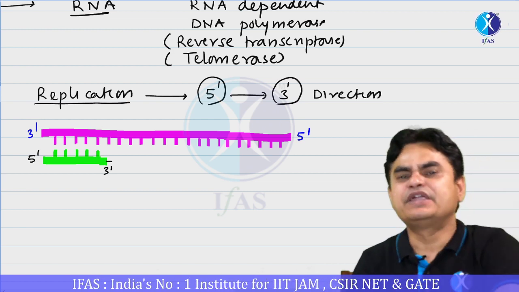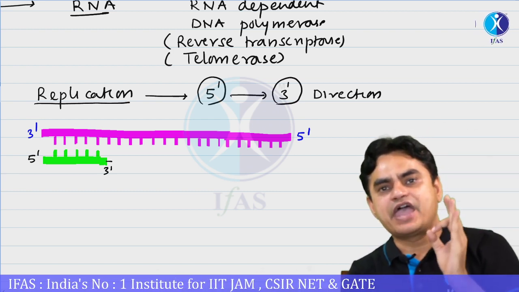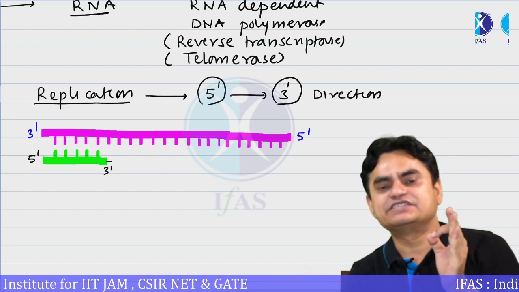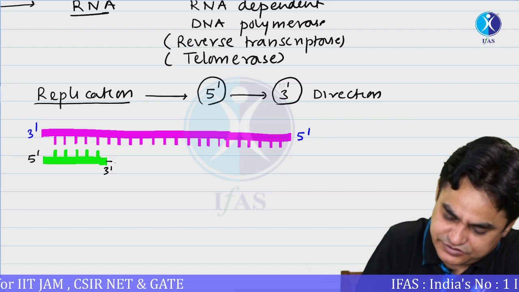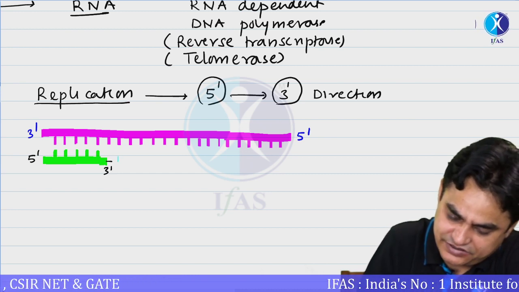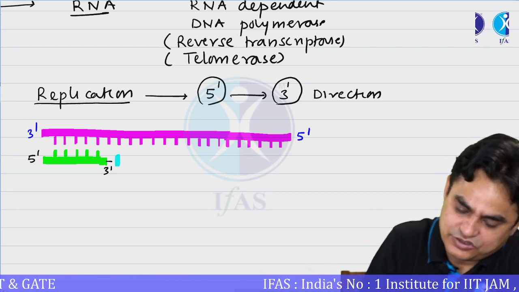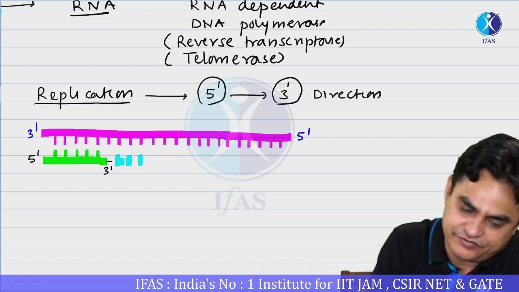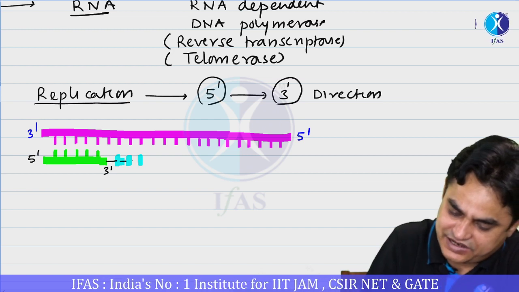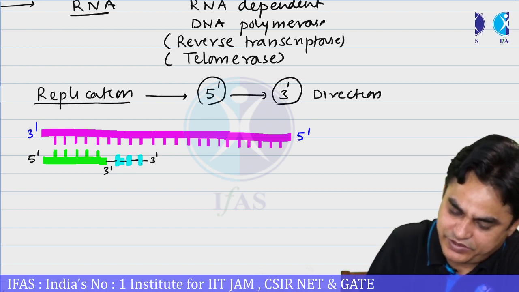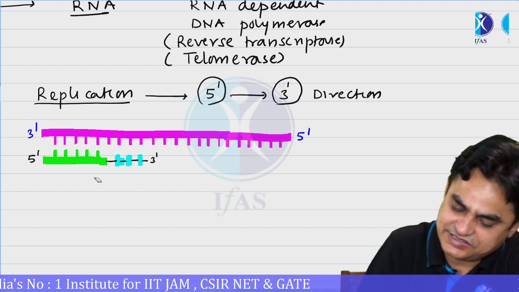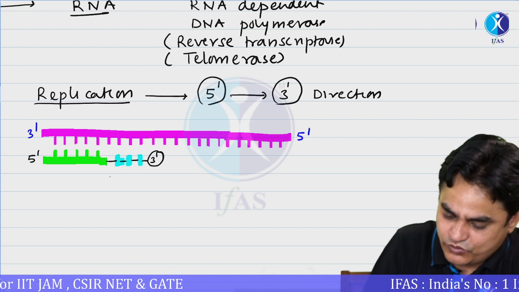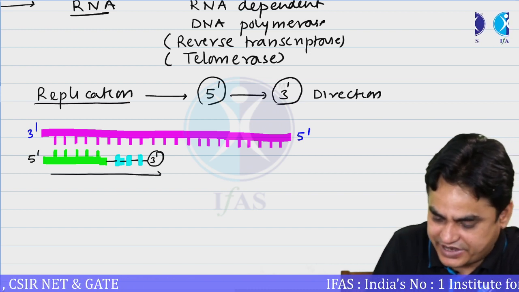The new nucleotides are added onto a 3' OH group of existing nucleotides. Means if some nucleotide is being added, it is being added over here. So again, its 5' end will get linked and 3' end would be free. So it will get linked and again 3' end would be free. So what we are saying is that replication is occurring in a 5' to 3' direction.